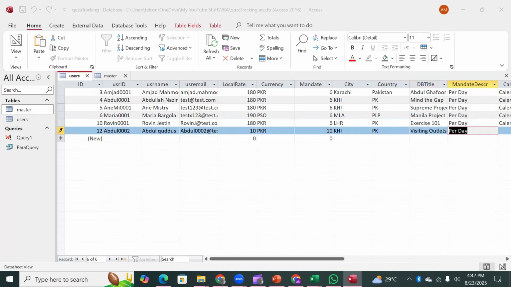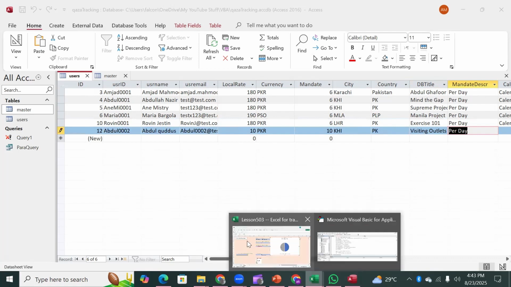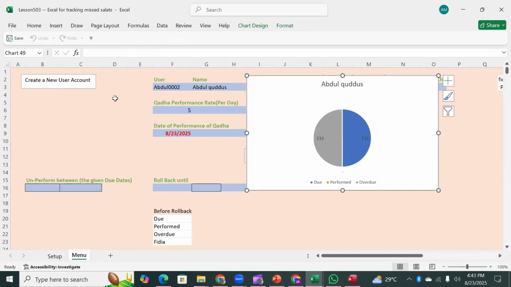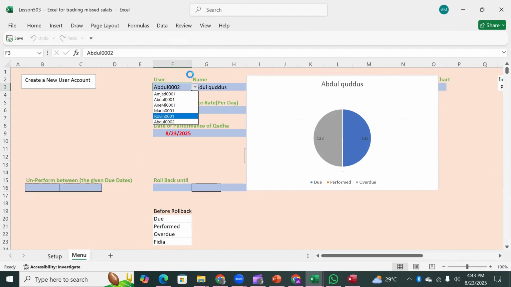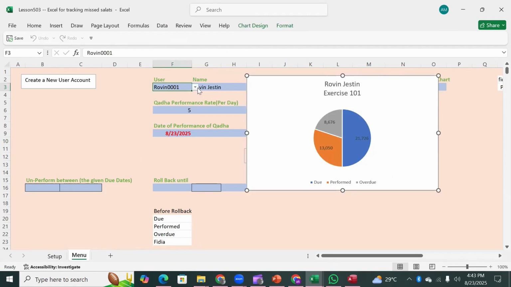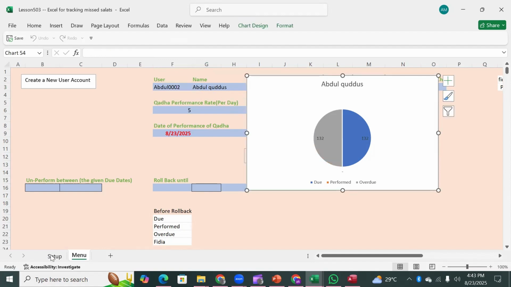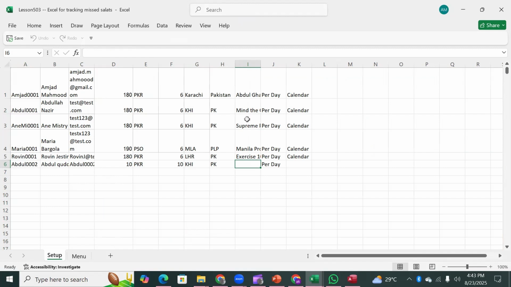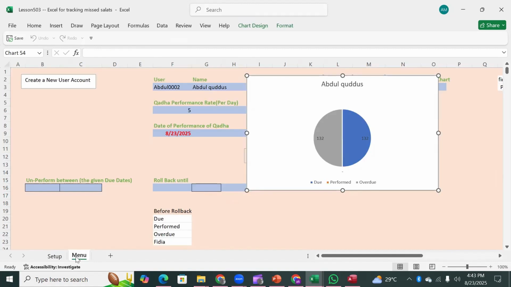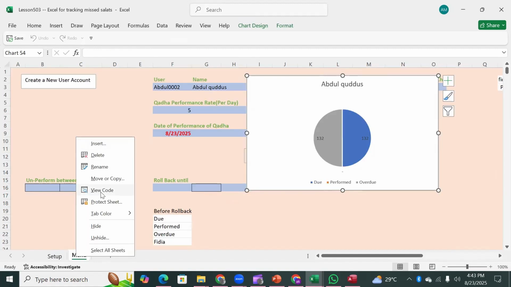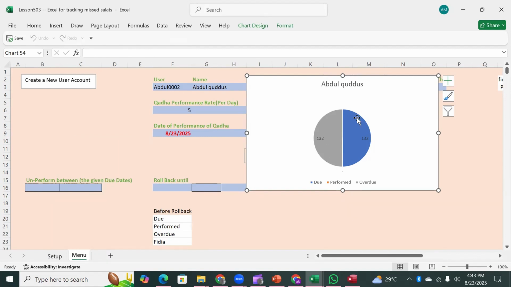Okay. So what would happen when you run this procedure again? Then you would see that it will get refreshed. Robin, okay, Robin is fine. And now we take the new user, that is Abdul 2. So first of all, that has to be refreshed. You have to refresh this setup, right? Because that has not been updated. Why? Because we have not added updating into it. So one way of doing it is that you close this file and open it so that you get it refreshed.